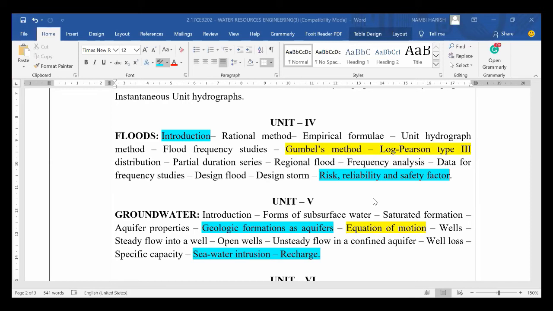So you can take a screenshot of this one. I'm not explaining much about this. The blue colors are the theoretical part, and the yellow colors are the important problem topics.